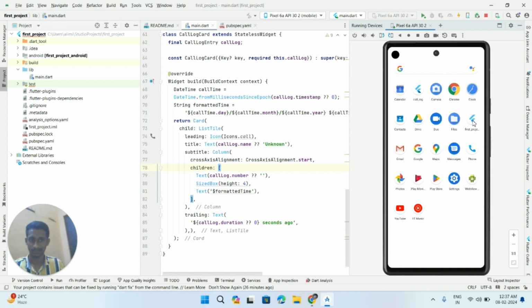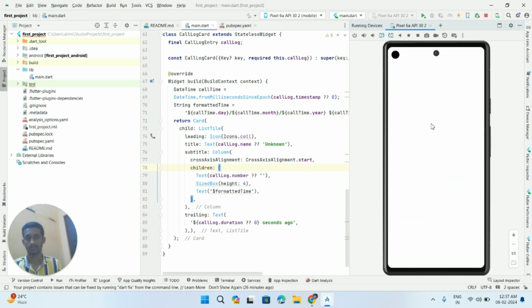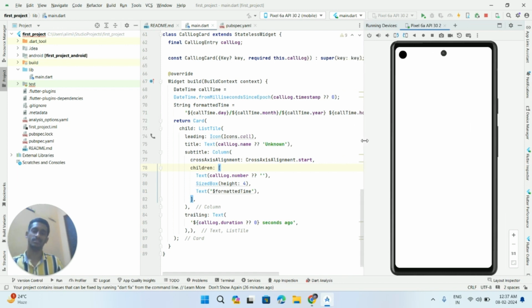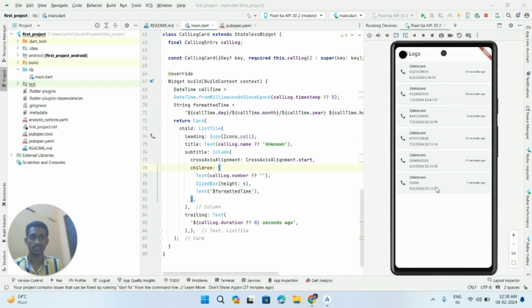This is our app. It is taking some time to respond because the RAM is very less. You can see the call is tracked by our call log app. Now we can see 1, 2, 3, 4, 5, 6 entries. The sixth entry is displayed at the top with the duration 12 seconds.